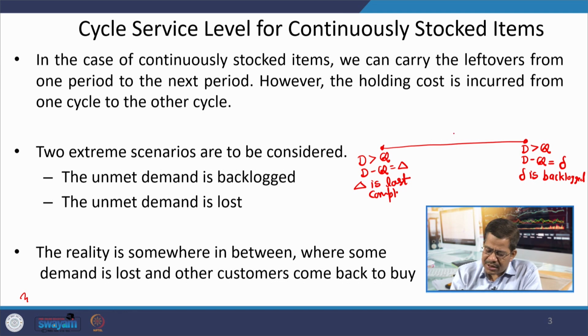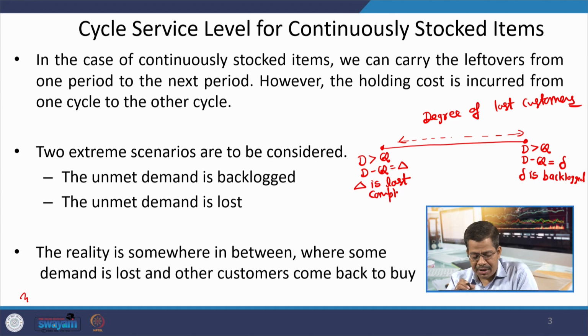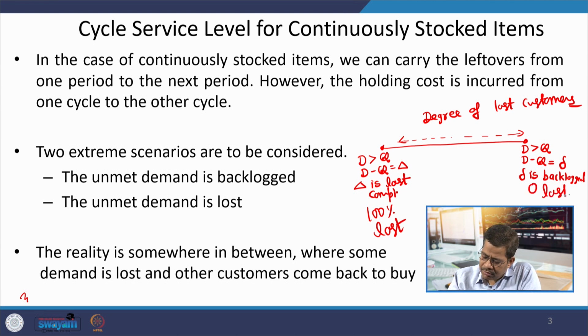So, on this scale you have a degree of lost customers, and this degree of lost customers may vary, from 100% customers lost to 0 lost, and this makes a huge impact on our discussions of continuously stocked items.